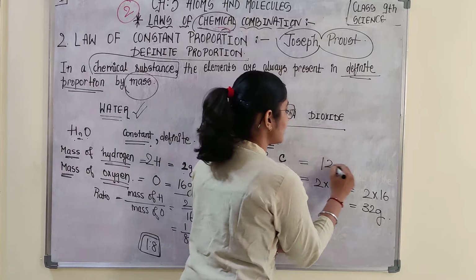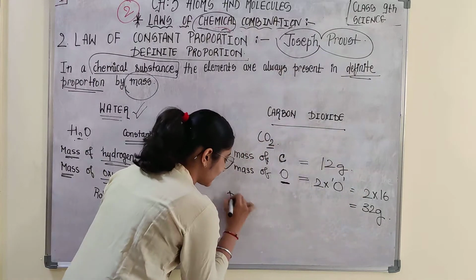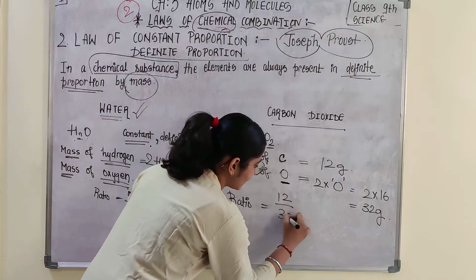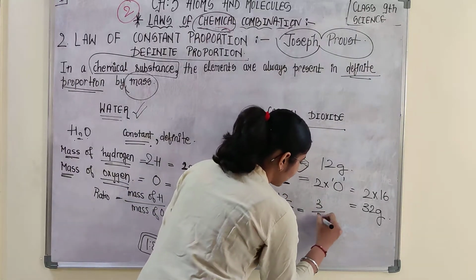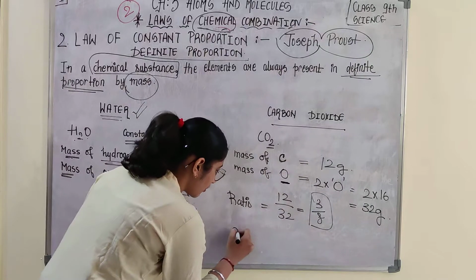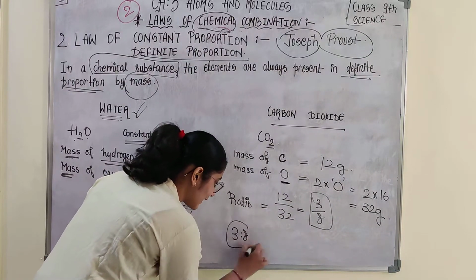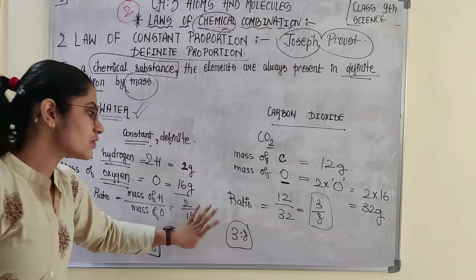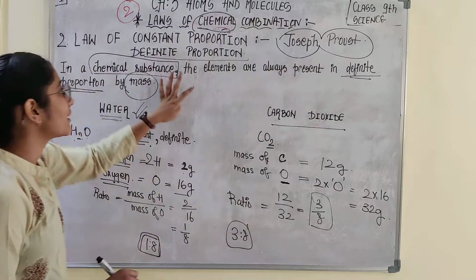Mass of carbon is 12 gram. So if you take the ratio of these two masses, that is 12 by 32, you would get 3 by 8. So 3:8 के रेशियो में कार्बन डाइऑक्साइड एग्जिस्ट करता है, and this would remain constant, this would remain definite,